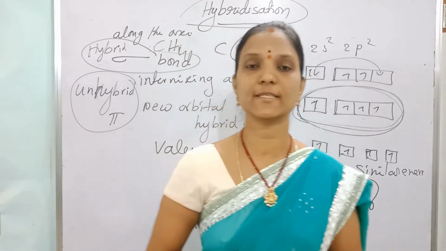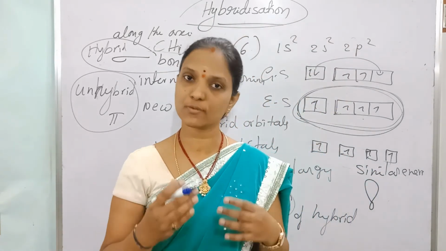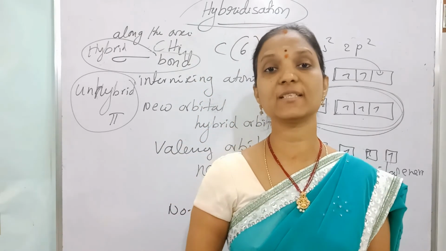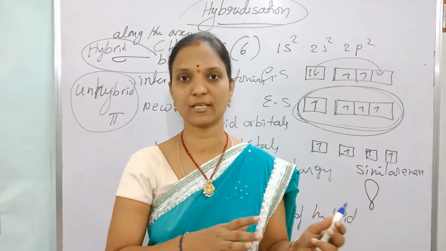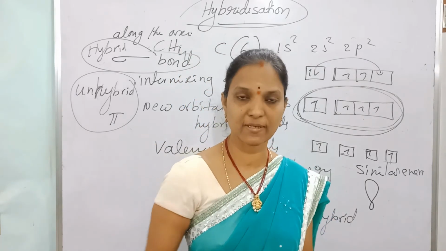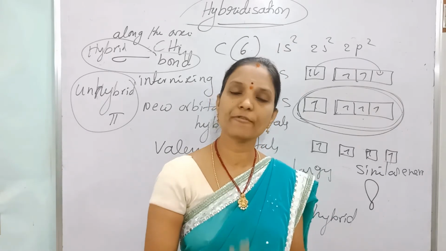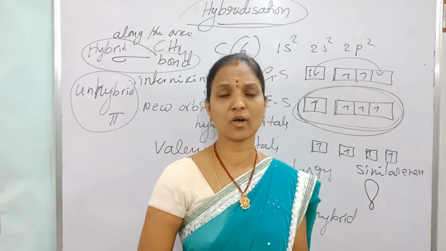A covalent bond is formed due to sharing of electrons, but before sharing, overlapping of orbitals takes place. And before overlapping of orbitals, intermixing of atomic orbitals in the center element takes place. So, what are the correct statements here? Hybridization means intermixing of atomic orbitals. After mixing, they produce new orbitals, which are called hybrid orbitals.